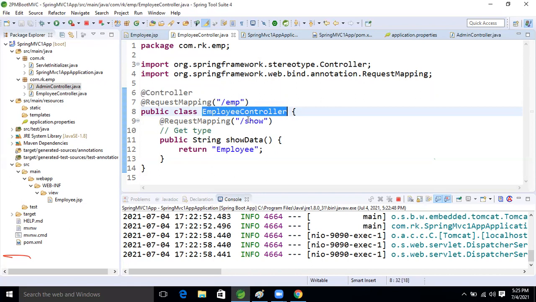In the IOC container, whenever we apply a component or controller, internally in the container the first letter will become small. Yes, internally it will become small.